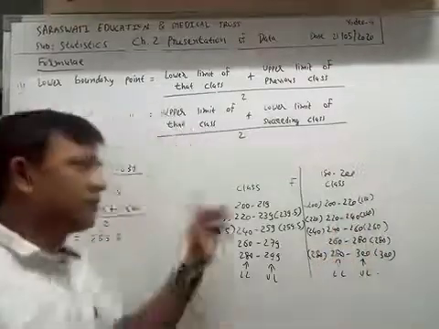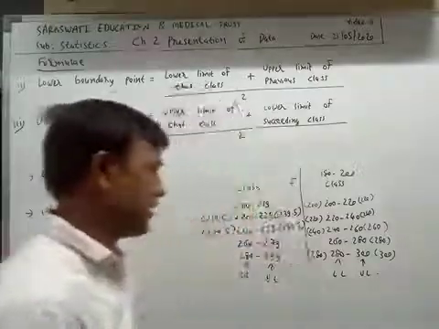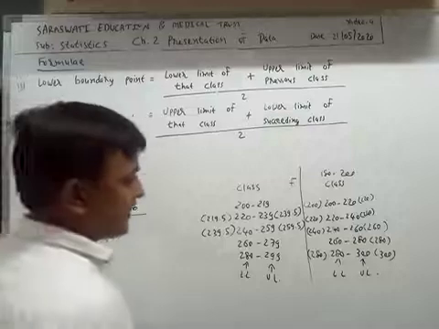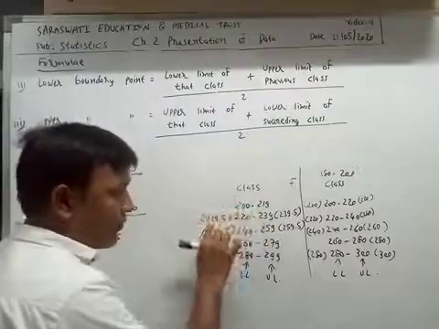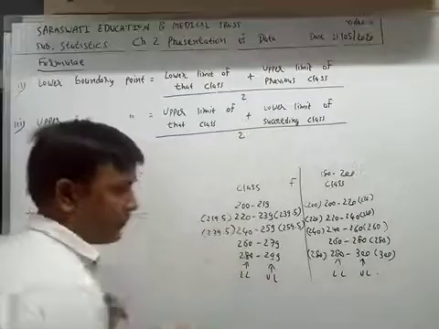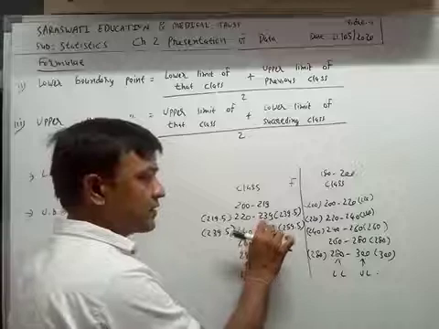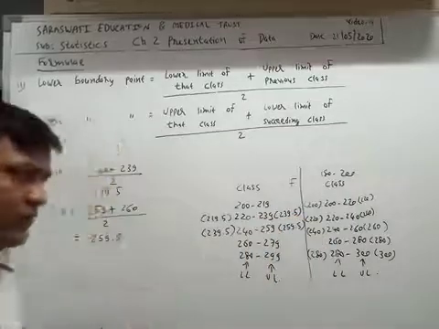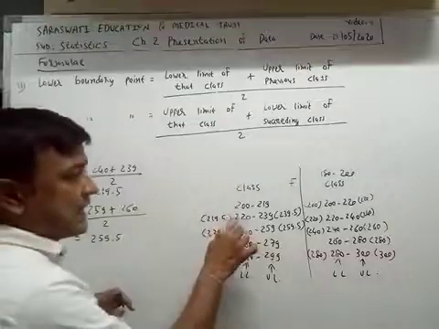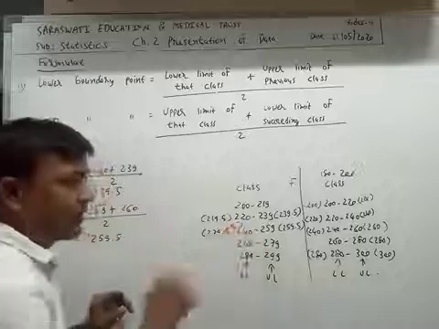But if inclusive classes are given, you can see that the second class has lower boundary point 219.5 and upper boundary point 239.5. So it is also easy.